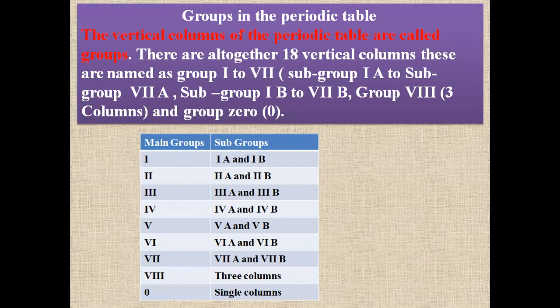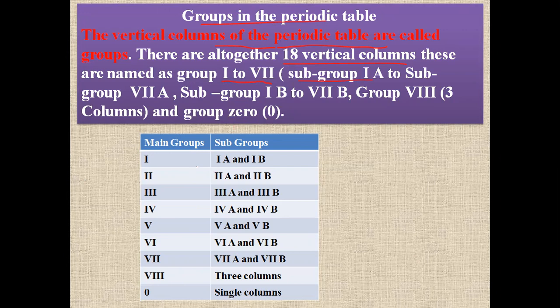And groups in the periodic table. The vertical columns of the periodic table are called groups. There are altogether 18 vertical columns. These are named group I to VII. And there are again subgroups, that is subgroup IA to VIIA and subgroup IB to VIIB, and then there is group VIII, which has 3 columns, and group 0.